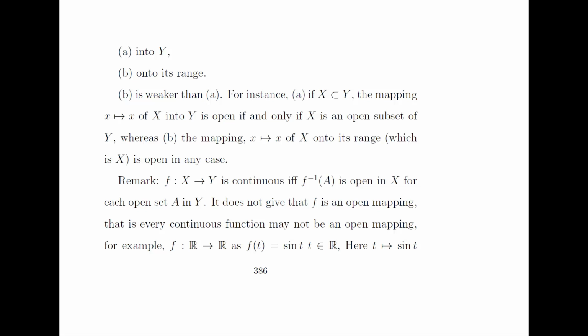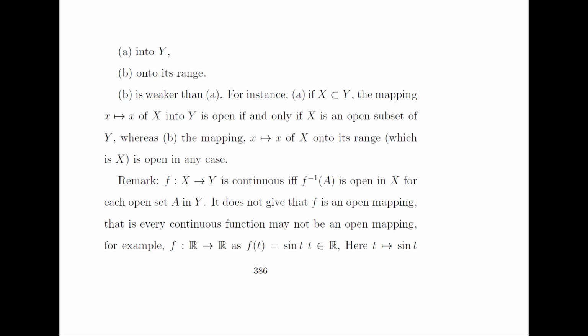For instance, if X is a subset of Y, the mapping of X into Y is open if and only if X is an open subset of Y, whereas the mapping of X onto its range is open in any case. The mapping f from X to Y is continuous if and only if the inverse image of A is open in X for each open set A in Y.